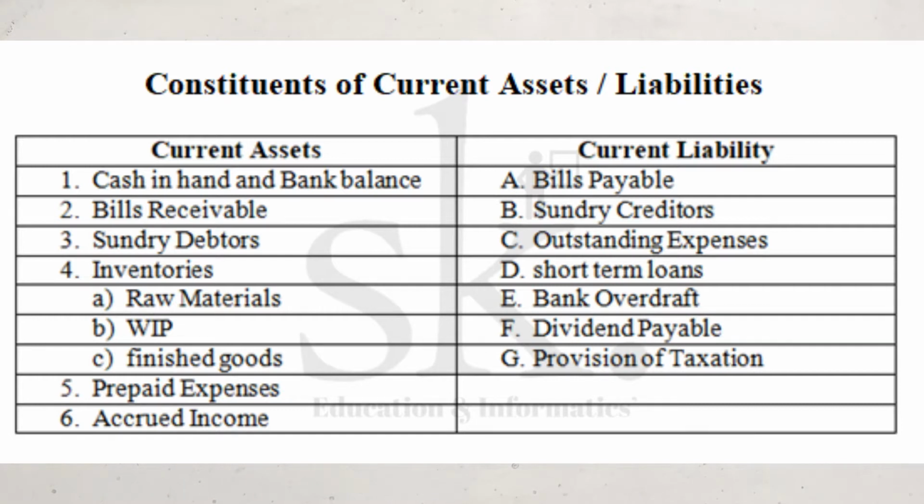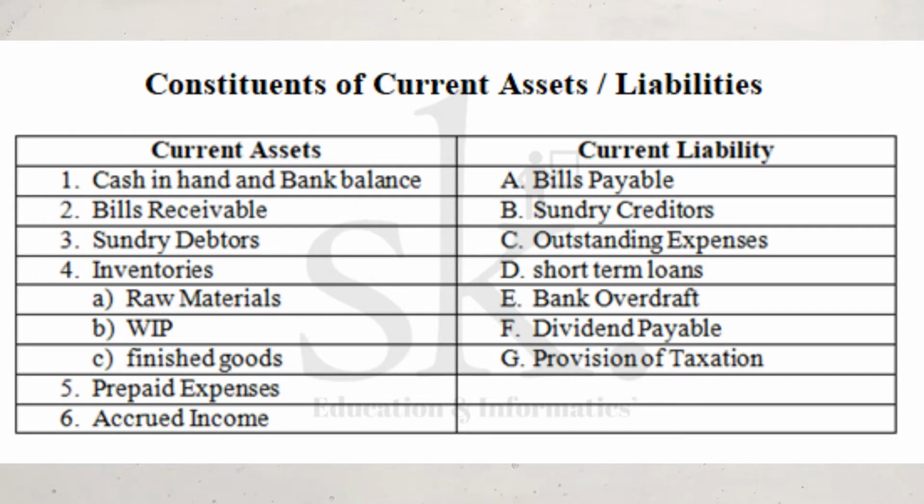So what is a fixed asset? Fixed assets are those assets which can be converted to cash. Yes, it can be converted to cash, but will require time to get converted into cash. So the time factor is one of the most important factors of distinction between a current asset and a fixed asset. So what all things come under current assets?